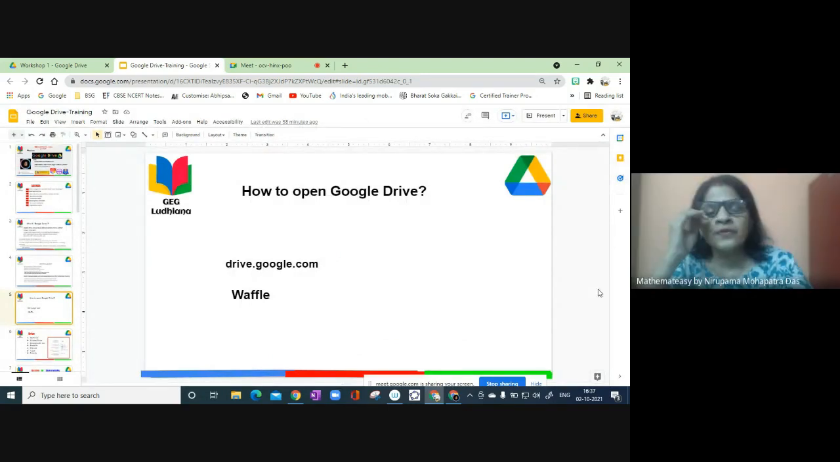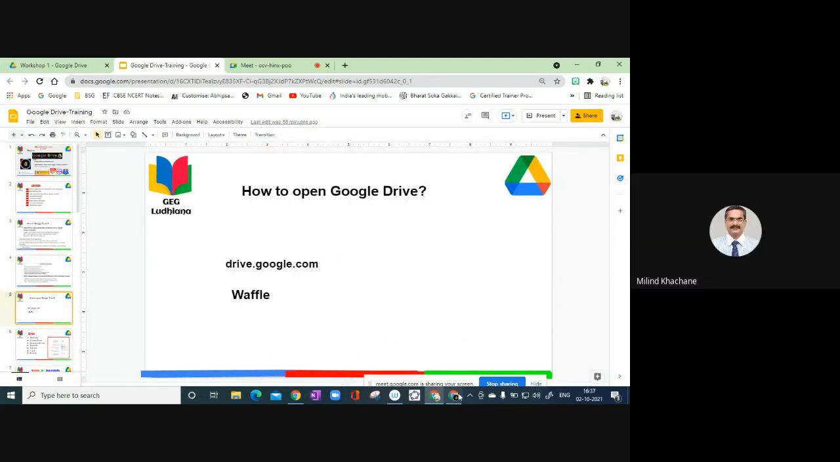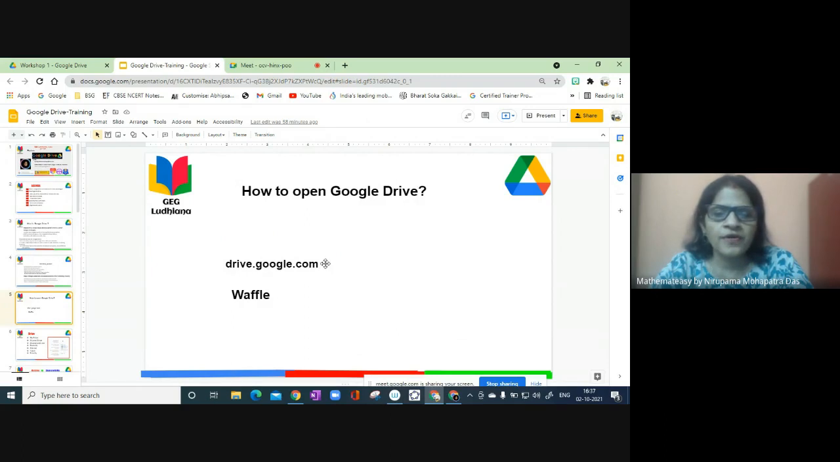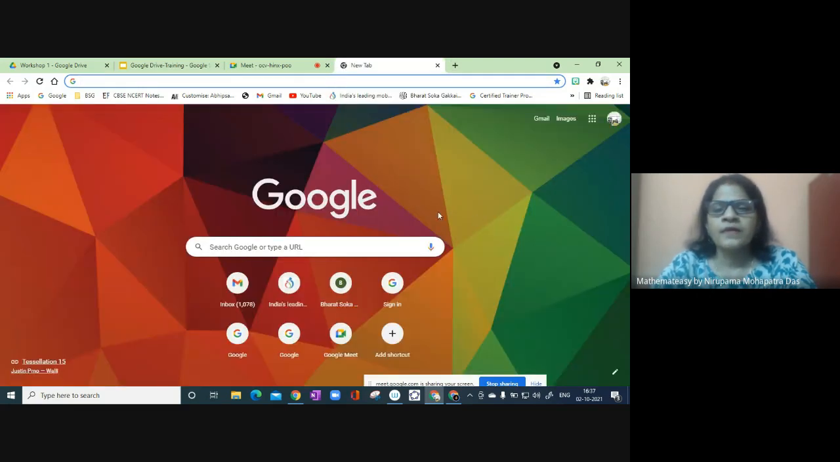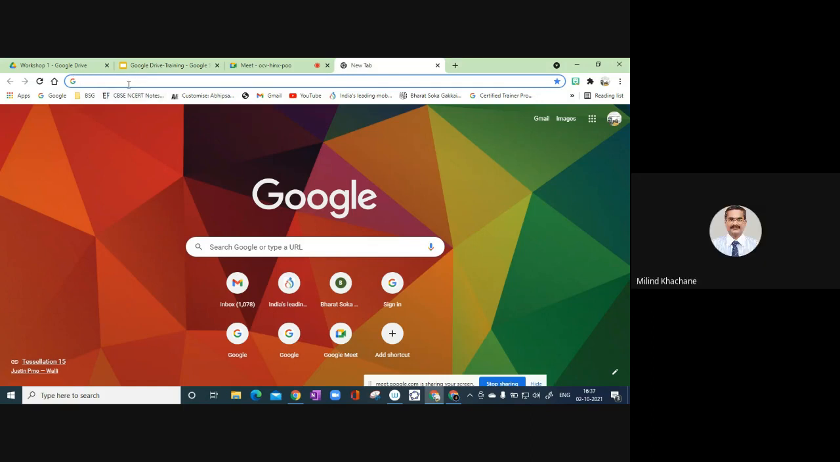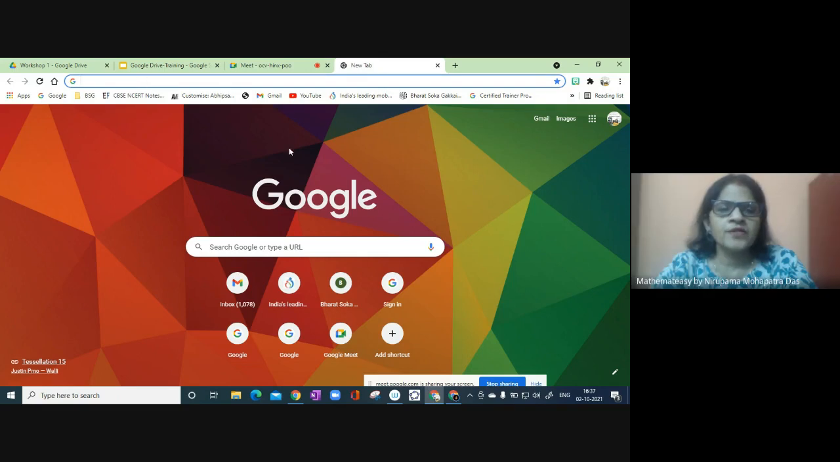Okay, so how to open Google Drive. As you can see in the screen, there are two ways. One is drive.google.com. This is my home page. In the Omnibox, I can write drive.google.com, then I can access Google Drive.